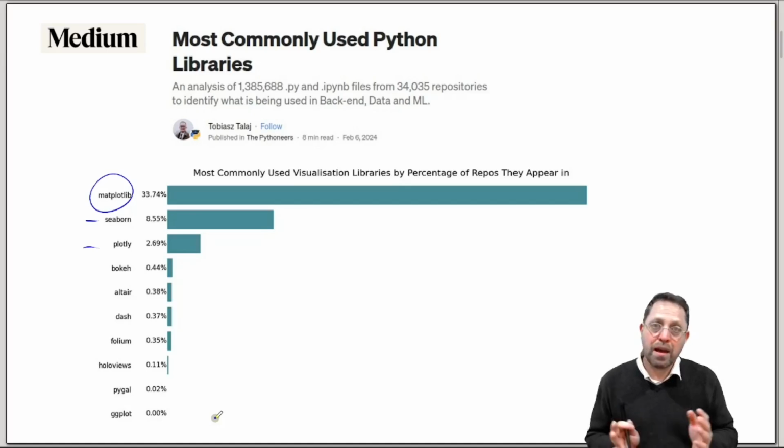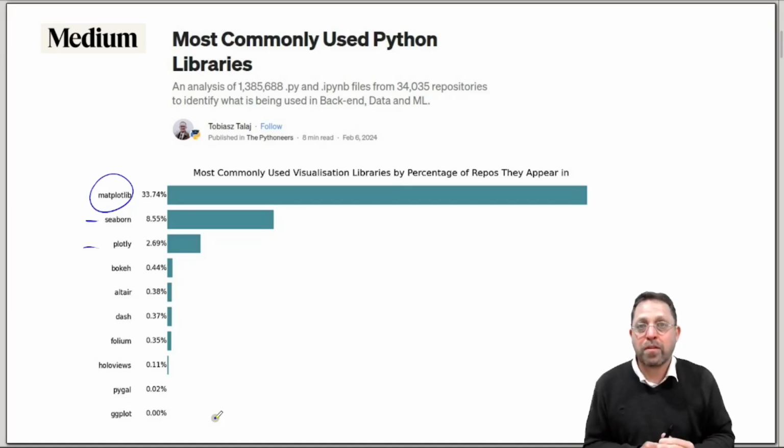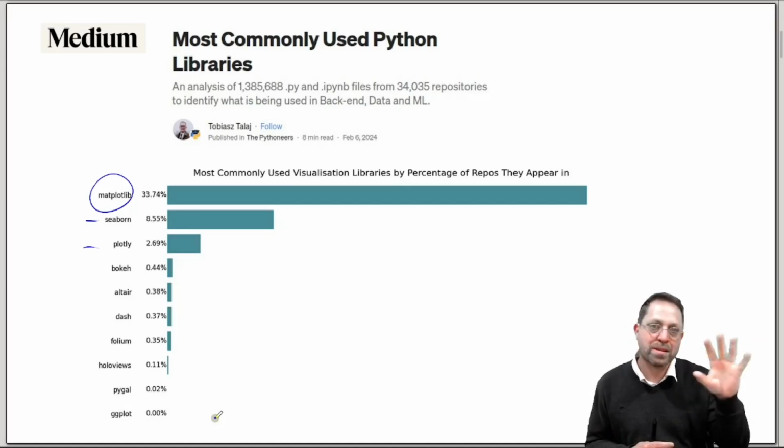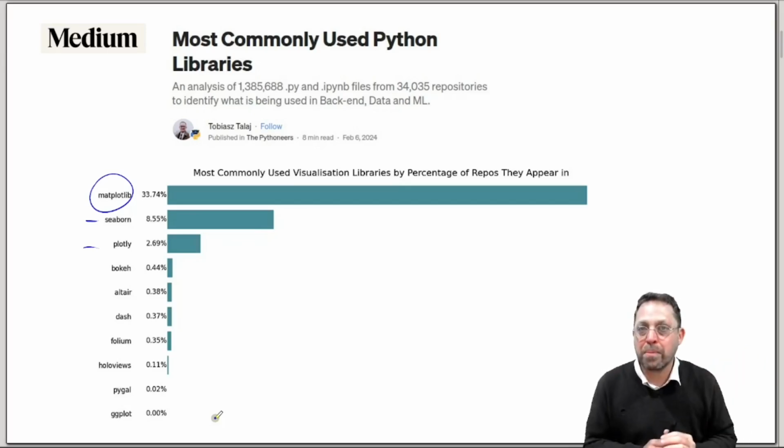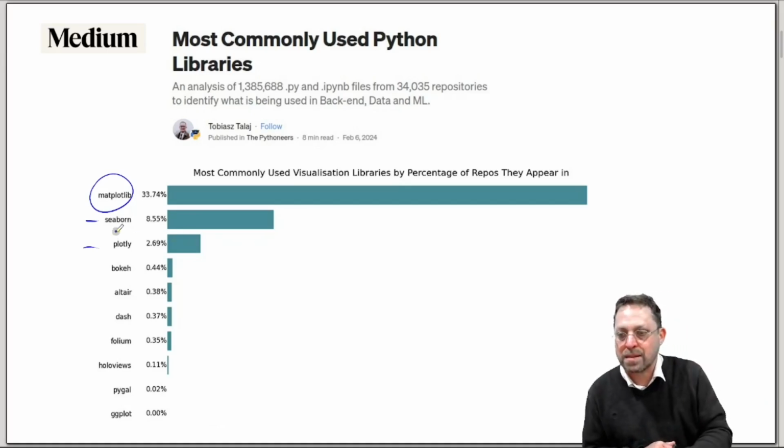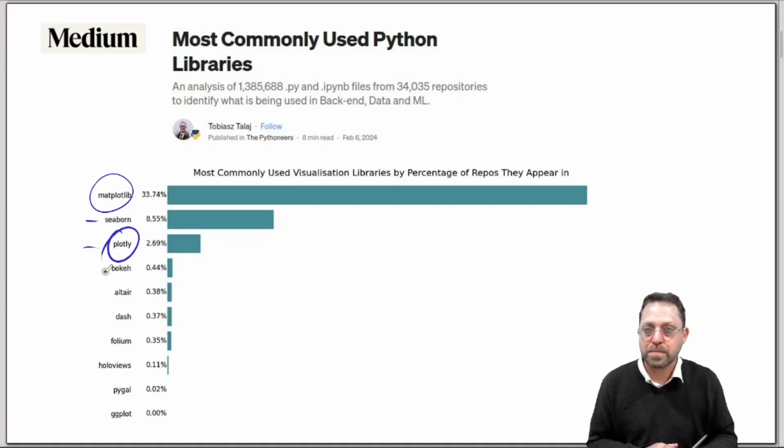But it doesn't do everything. So, for example, if you wanted to make an interactive plot where you can click on a particular piece of data and then it opens a pop-up window with some information, and you want to embed it in a web page, then maybe Matplotlib is not the best, and in that case, you might go with Plotly. As I said, if you know Matplotlib, Plotly will be easier to pick up.